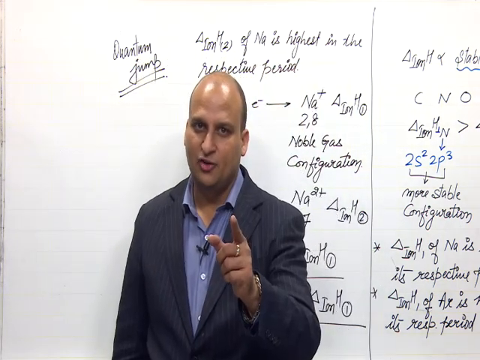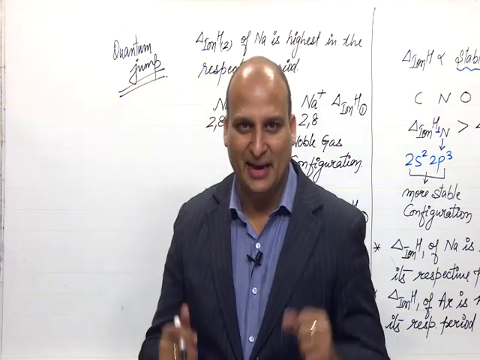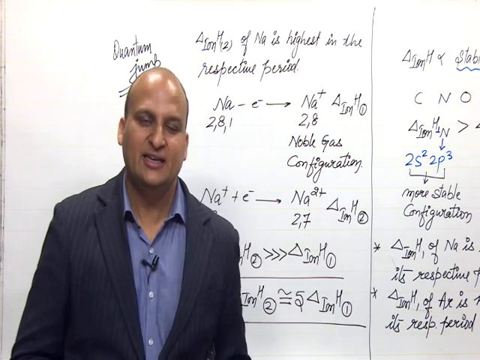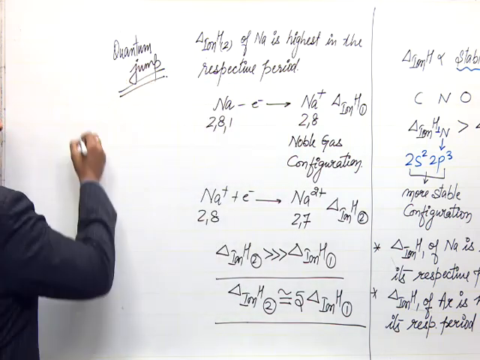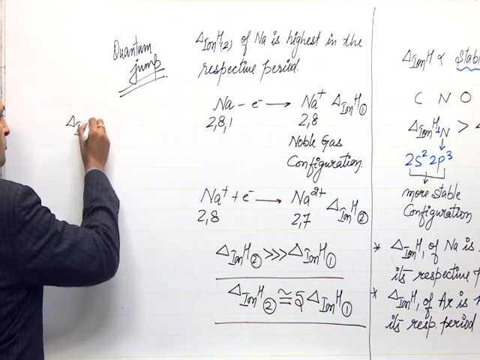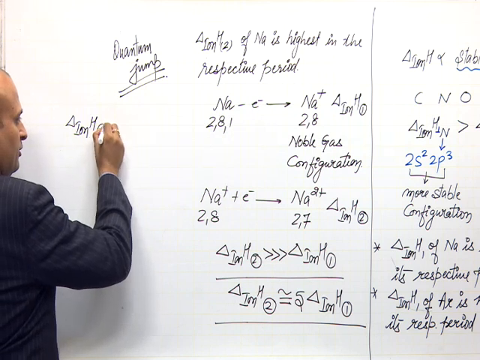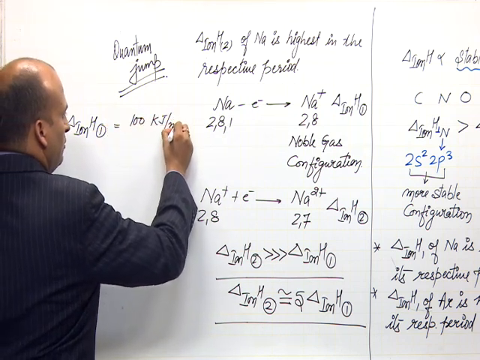Now, are you guys ready for a question of AIIMS? Because everybody dreams to crack AIIMS. You say, yes sir, we are ready. Okay, let us pick up a question. I am saying that I have the successive ionization enthalpies of an atom. The first is suppose 100 kilojoule per mole.